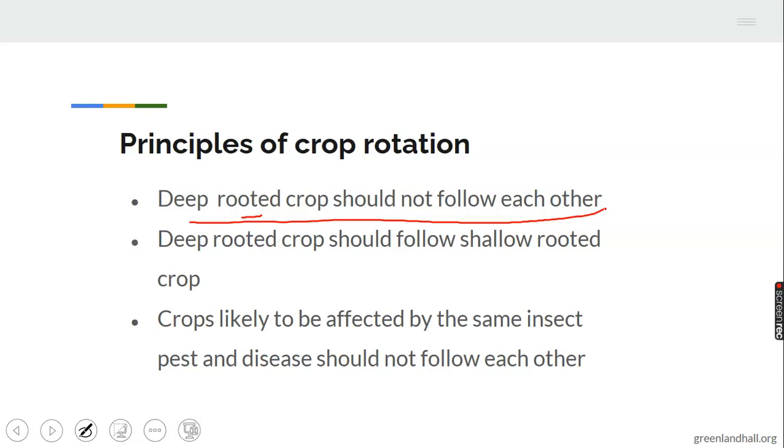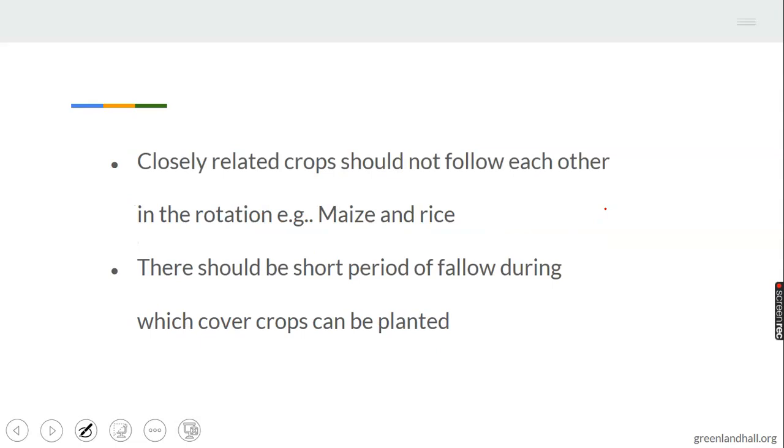Then crops likely to be affected by the same insects, pests, and diseases should not follow each other. There are some crops that a particular disease can affect both at the same time. So if such crops are planted in the same farmland under rotation, it can lead to damage or crop failure.